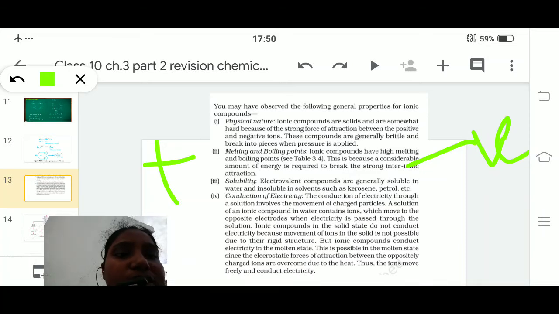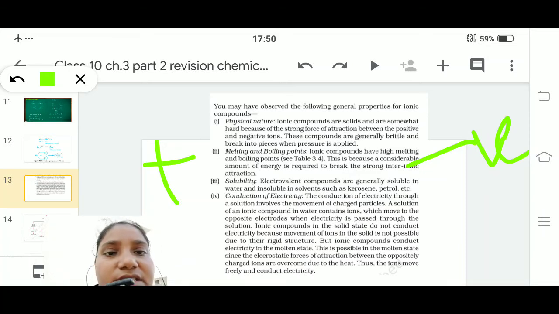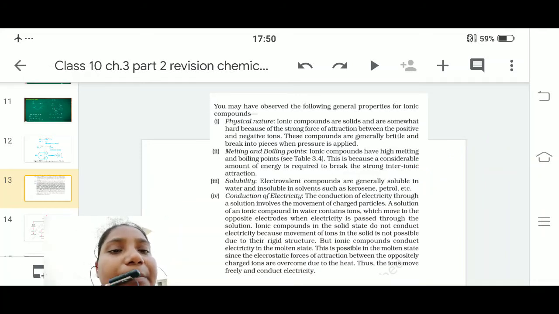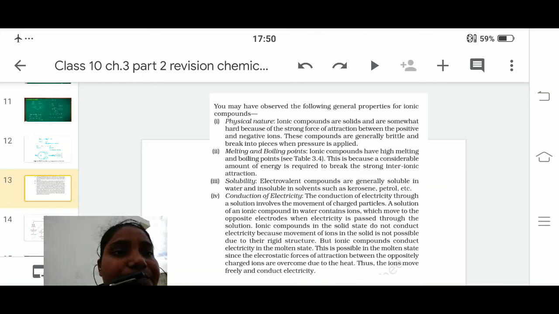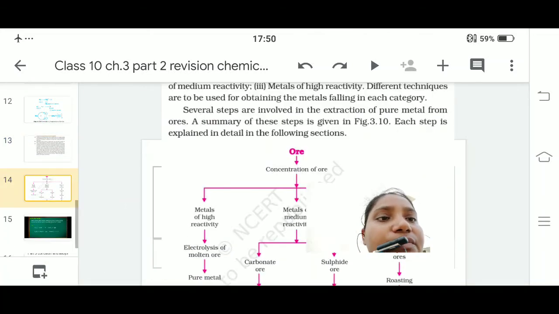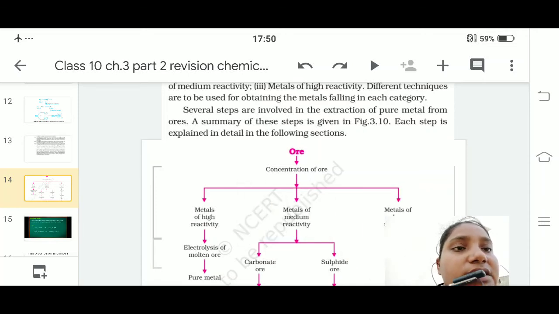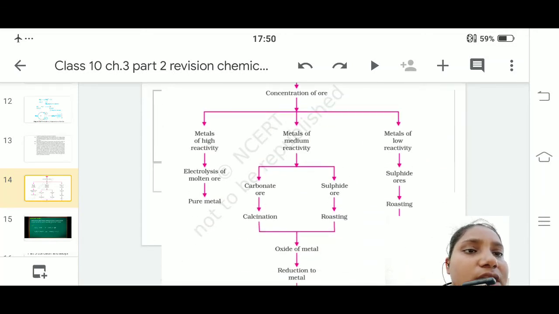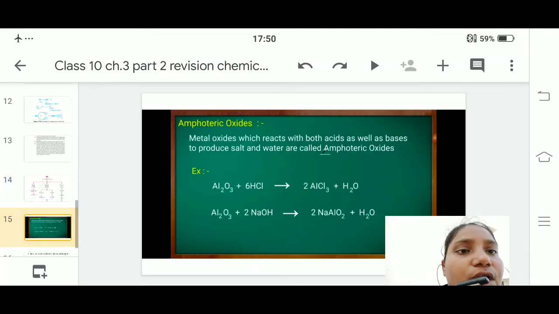As we know, opposite charges attract, as we discussed in chapter 3, part 3, of which I made a video. This part we are not going to go through, as there is a reduction in syllabus, so we are not going to teach about this. I am just going to drop it.